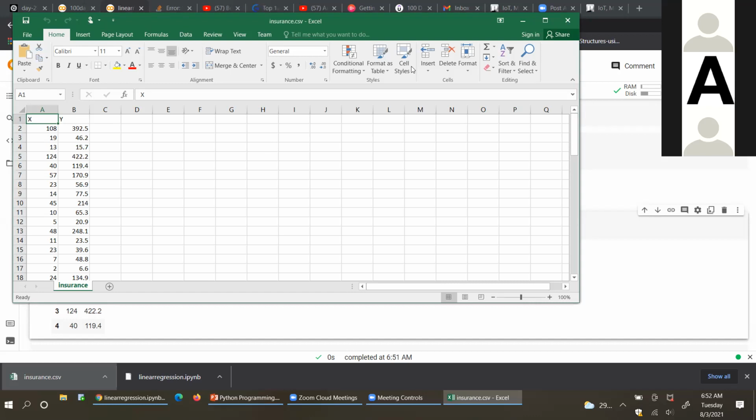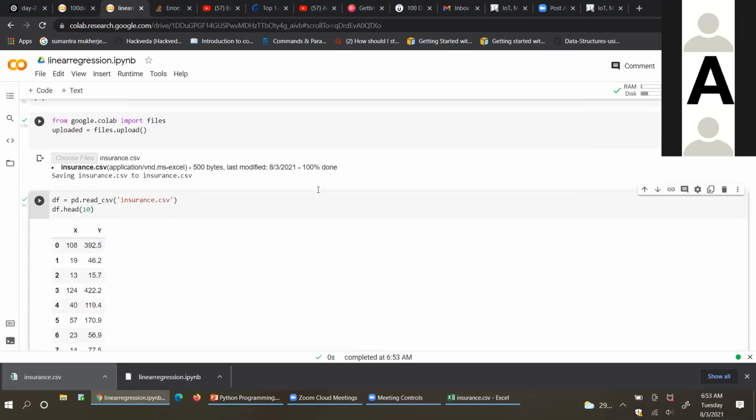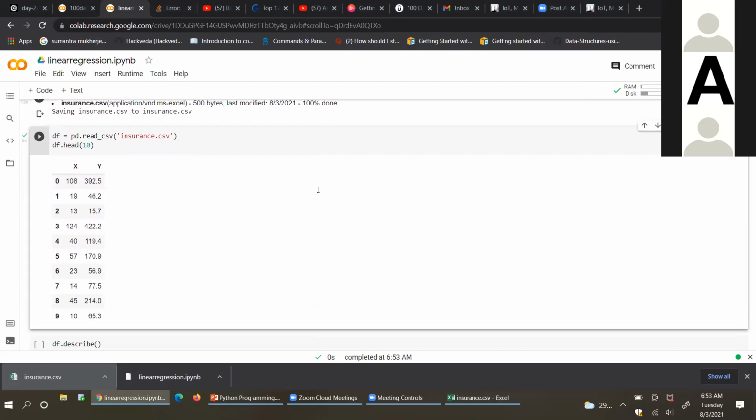Yeah, ma'am. Can you go to the code? Minimize this. Yeah. So here we are just seeing 4 rows. If you want to see more than that, in head, pass 10. I wanted to check 10 rows, so pass 10, now run it. It will show you 10 rows, 0 to 9. You can vary it based on that. Just run this. Give a minute.